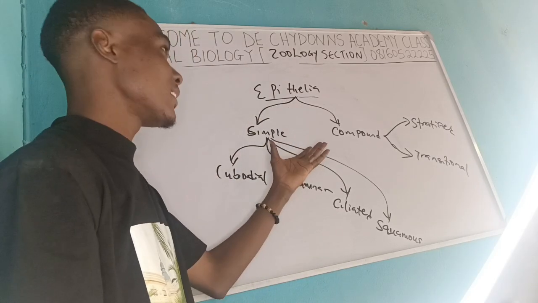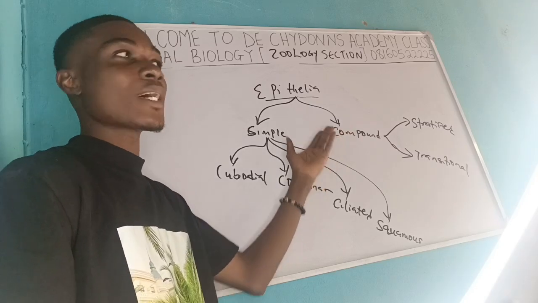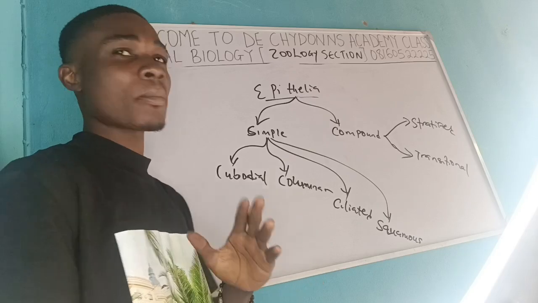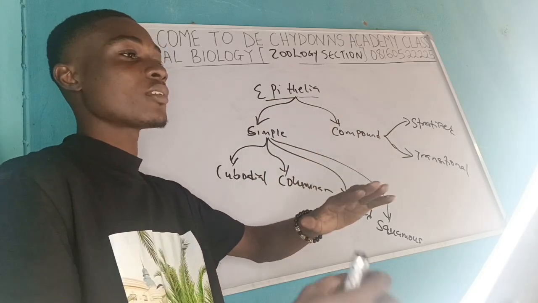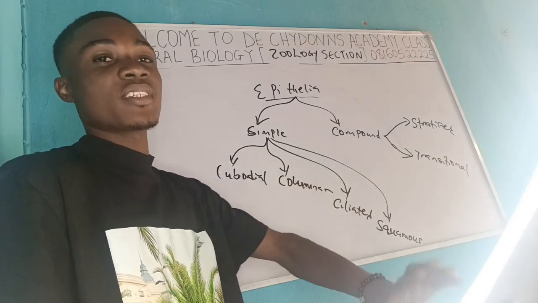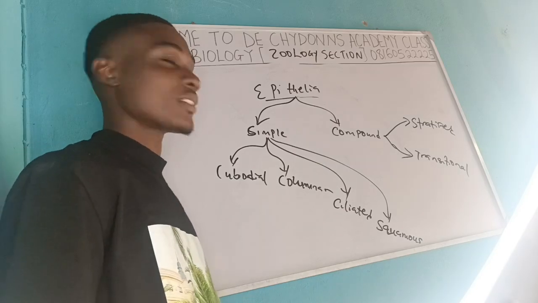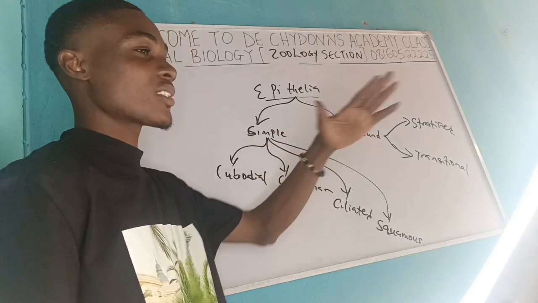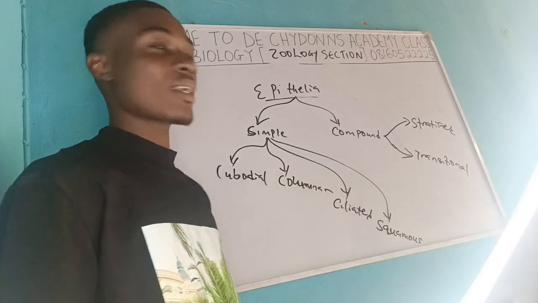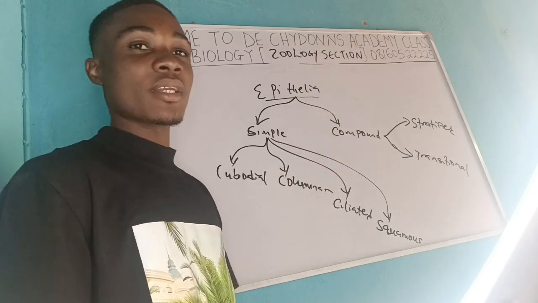So these are the divisions of epithelia that we have, the simple and the compound. This simple and compound is given based on the number of cells that you can find from the basement. Remember what I told you about epithelia? Epithelia are just cells that are placed on the basement, covering up a surface, depending on the kind of duty that they are needed to be doing in that particular area. So when the cells are singly deposited on the surface, one cell attached to the basement directly, it is simple. When they have to be in layers, that means they are talking about the compound epithelia.